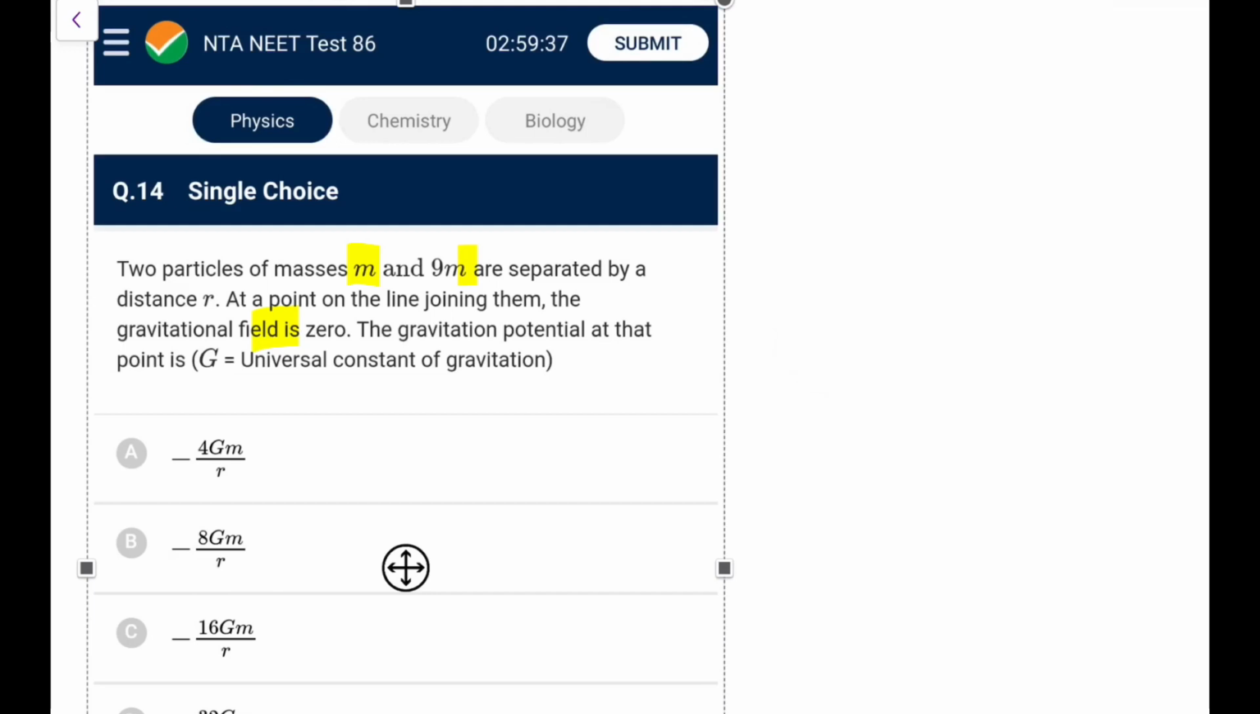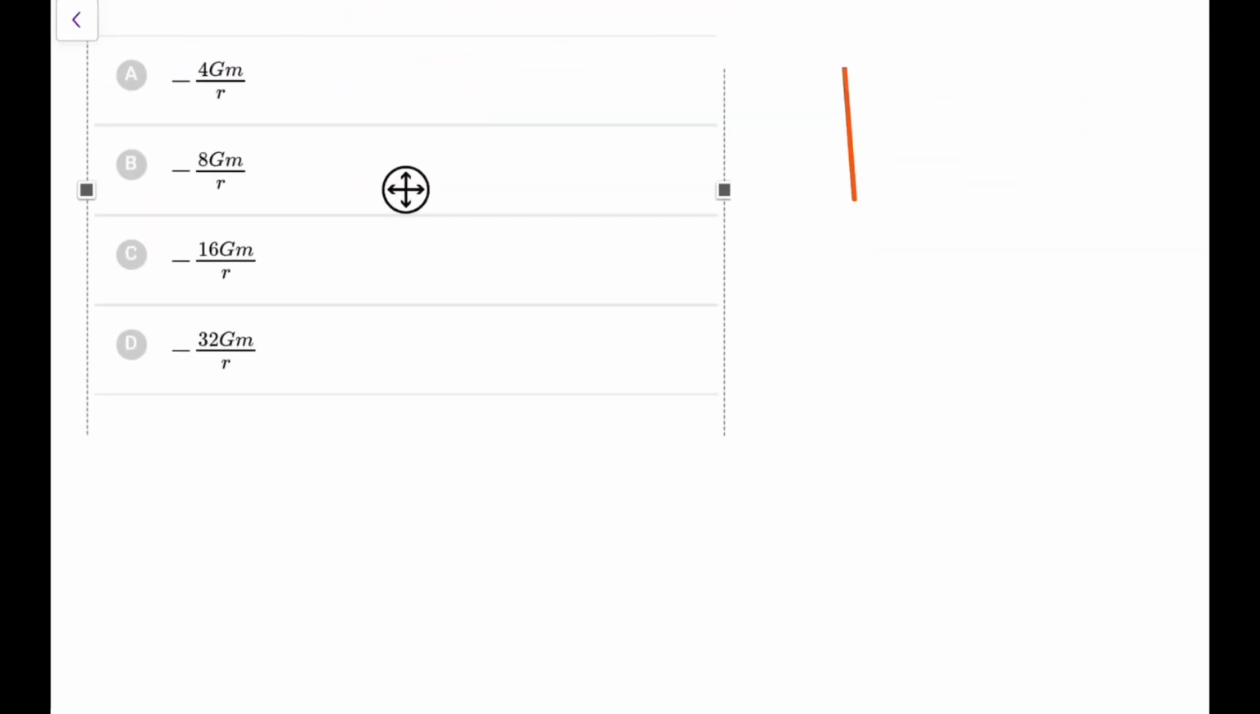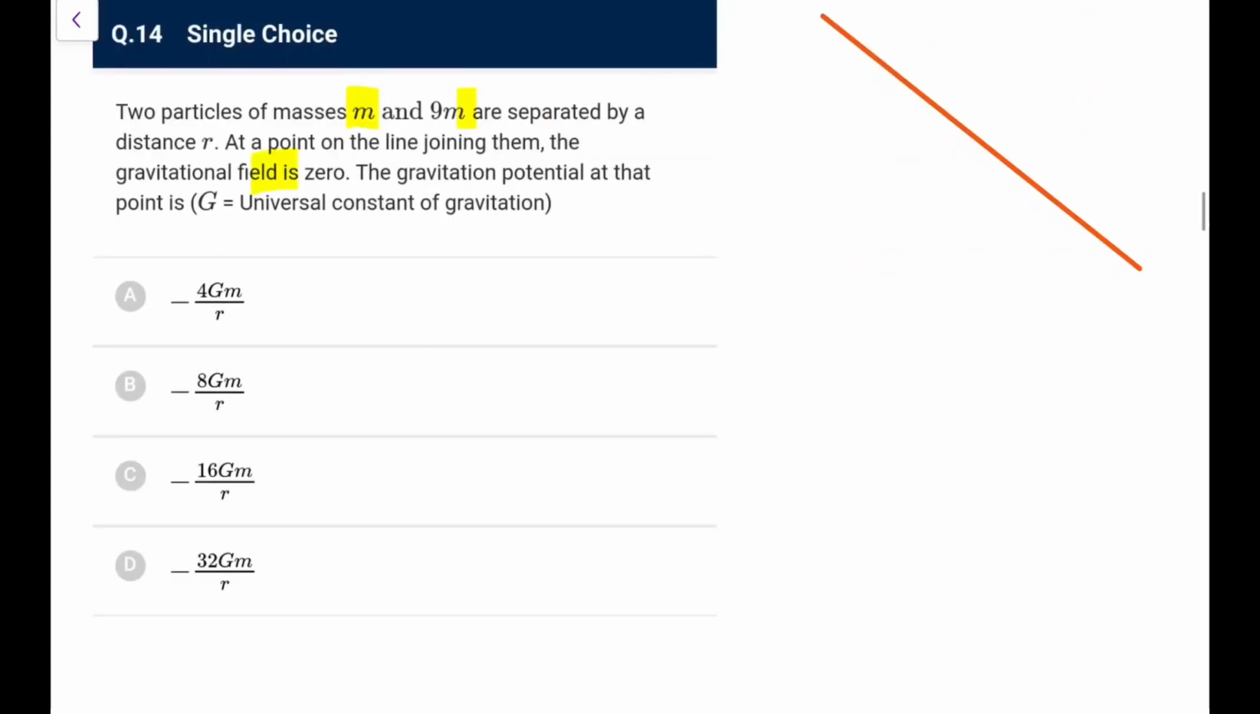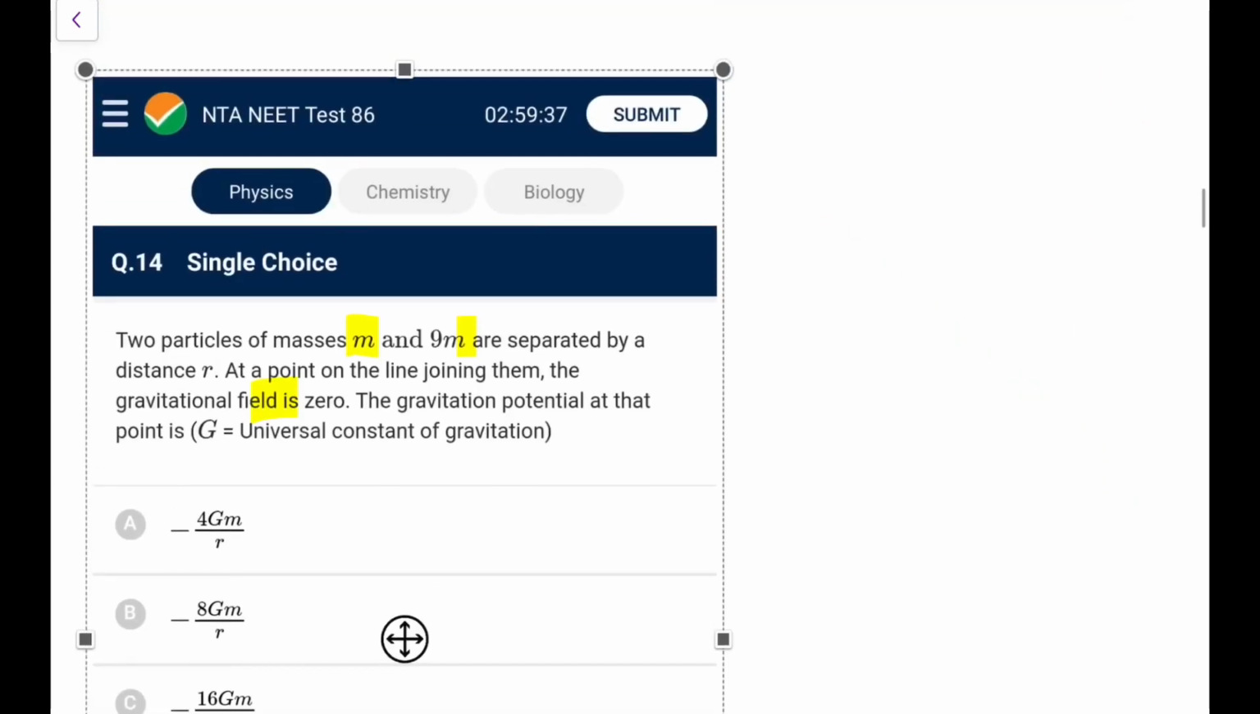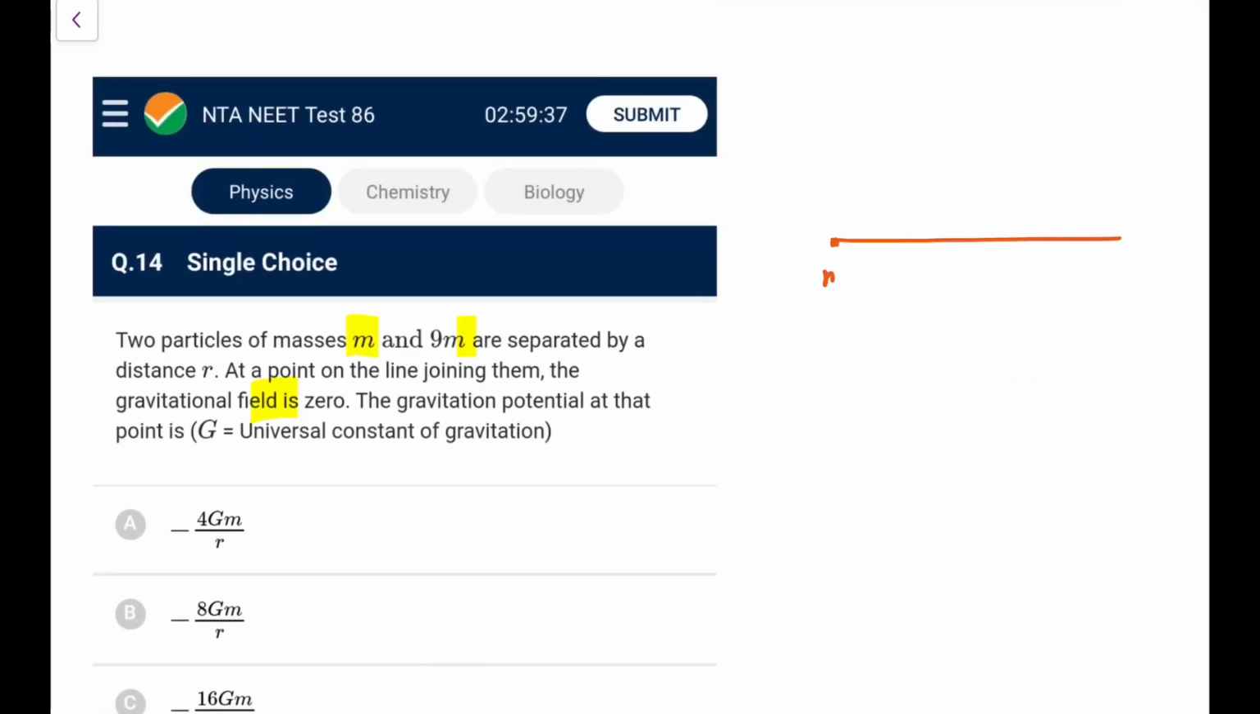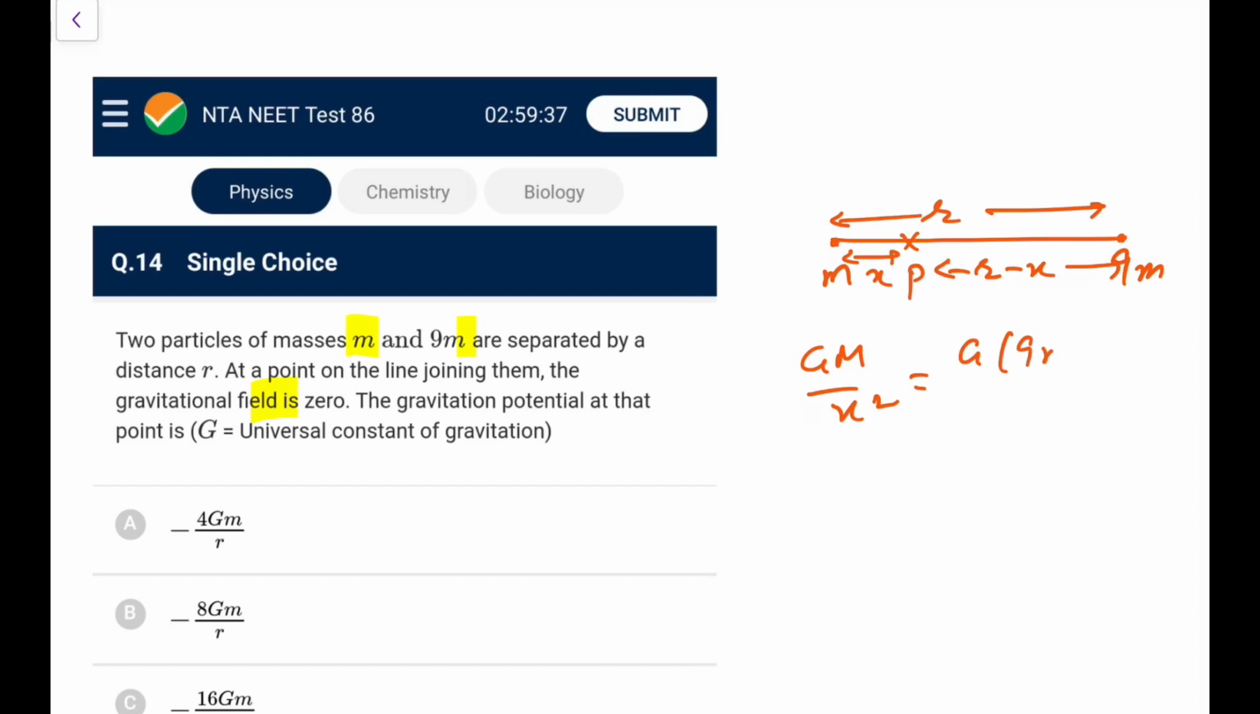Let me draw it again. Let me draw it by my hand only. So let's say like this. This is m, this is 9m. This separation is r. First of all, where the field will be 0, it would be closer to this. Let's say this is the point P at a distance x. This will be r minus x. So I can write GM by x square towards left, and towards right would be G into 9m upon r minus x whole square.